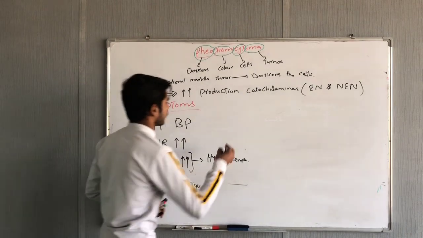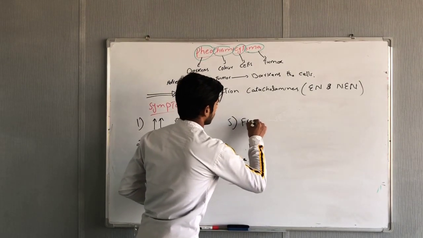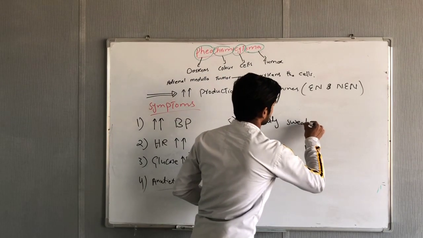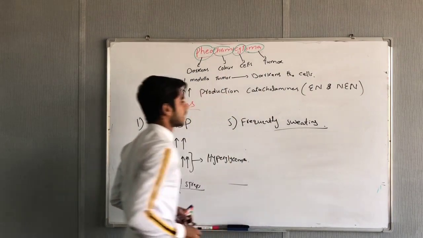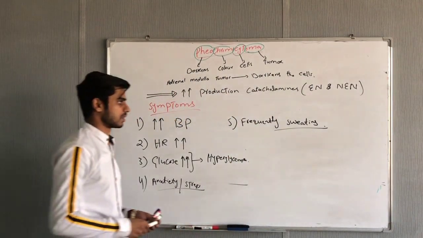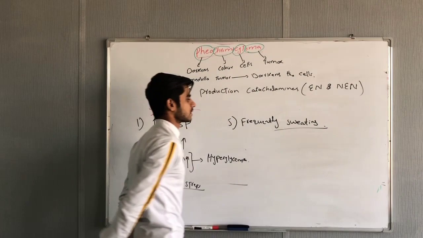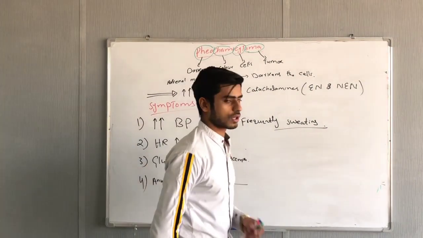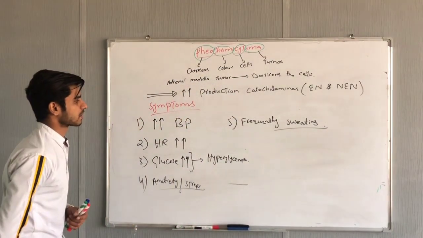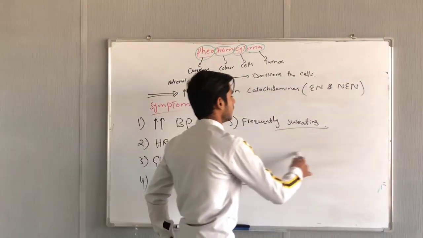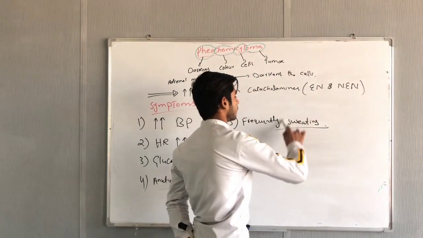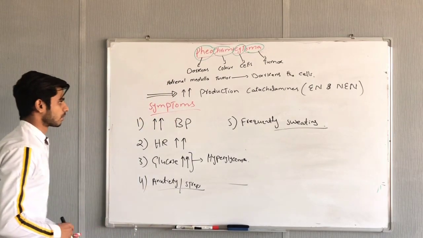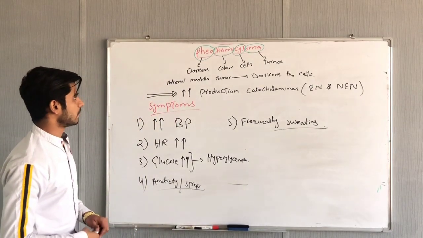These were some symptoms shown by pheochromocytoma. Also, there may be frequent sweating, because these hormones are sympathetic system neurotransmitters, and sweating is also controlled by the sympathetic system. Once the sympathetic system is activated, it clearly means there is an increased production of catecholamines. The sympathetic system is activated, and it will also cause sweating, and this is frequent sweating.